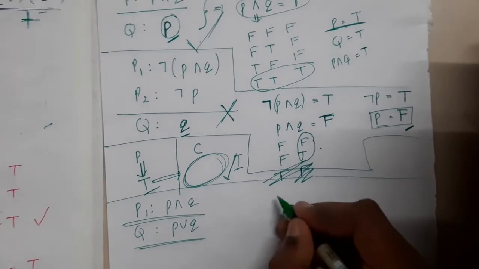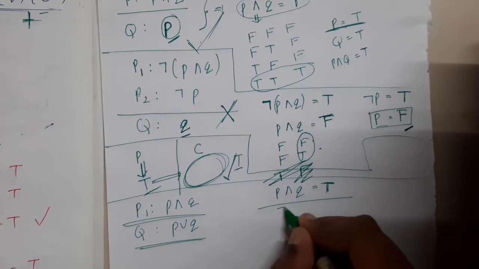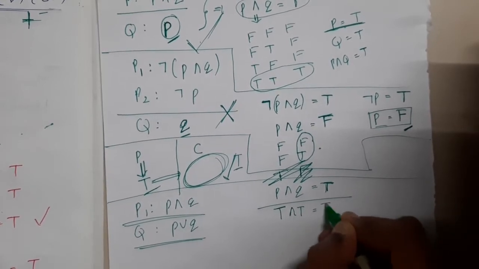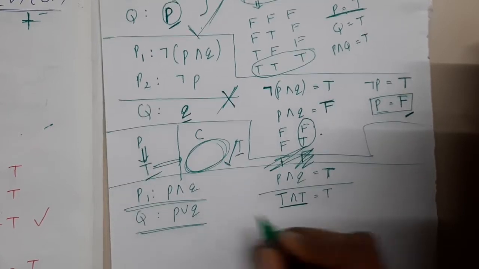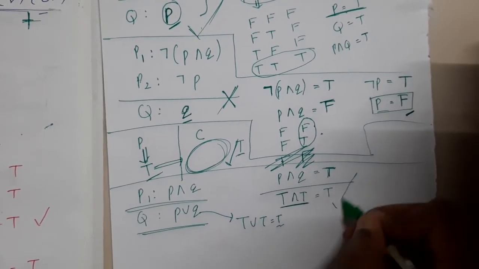So they are clearly saying P and Q equal to true. So if you recall, at what point will these two be true? True and true, you will get a true. So indirectly, if P and Q values are true, even in this one you will get a true only. Yes. So this statement is absolutely correct.